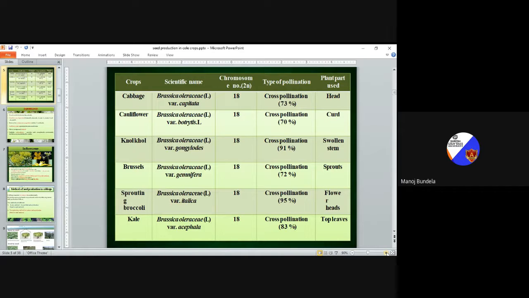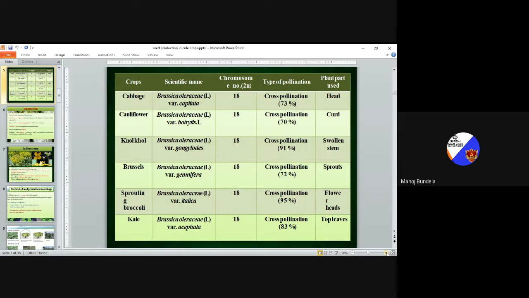Cauliflower. Brassica oleracea variety botrytis. Brassica oleracea variety capitata is cabbage, botrytis is cauliflower. Chromosome number 2n is equal to 18. It is a cross-pollinated crop and the cross-pollination is 70%. The plant part used is curd. In cauliflower we use curd, in cabbage we use head.